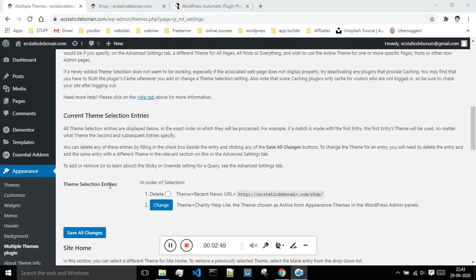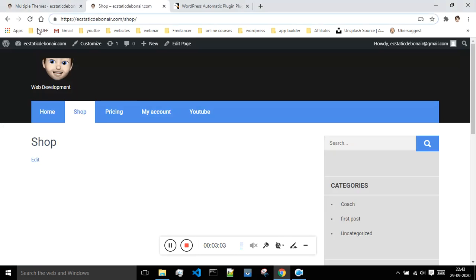As you can see, I'm getting this option now which you can change afterwards, or if you don't want this particular theme for this link, then you can just select this and delete, and it will go away. Okay, but as of now, let's go and refresh this shop page, and let's see whether the changes have been implemented or not.